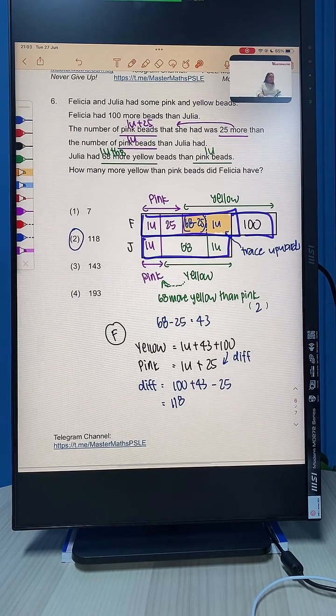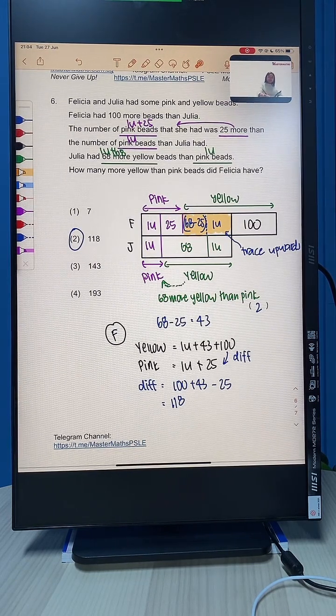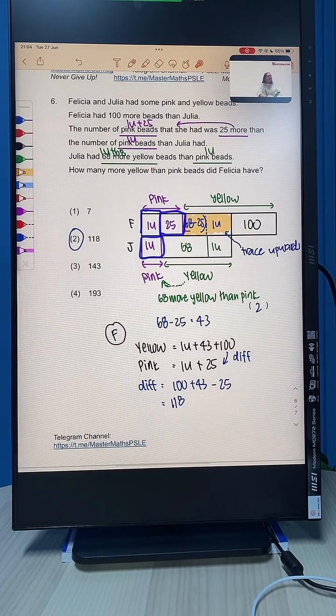Now step 2, inside Felicia's bits, there are some pink and some yellow. And they told you that Felicia has 25 more pink than Julia. So we don't know how many Julia has. We can call it 1 unit, and then Felicia gets an extra 25. That's it. So that means the rest must be yellow.